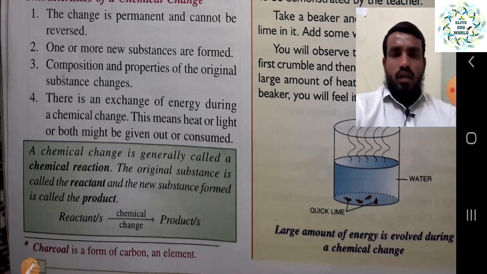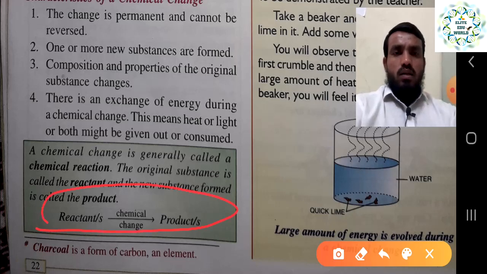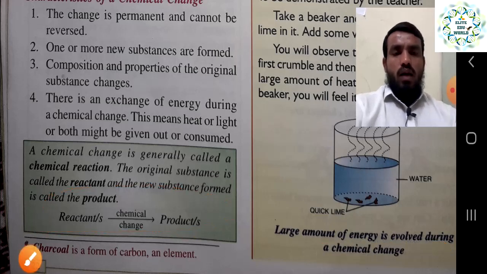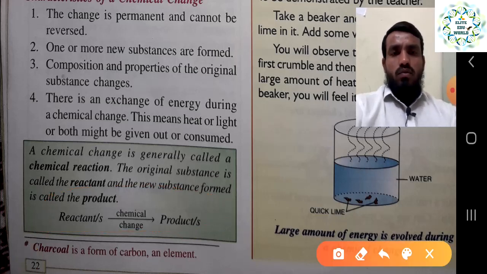Whenever you write a chemical reaction, you write the reactant on this side and the product on this side, so we can understand what will happen. Whatever force or conditions we are using, we write on the arrow, and this arrow shows the reaction happening from left to right, and it is a non-reversible reaction.